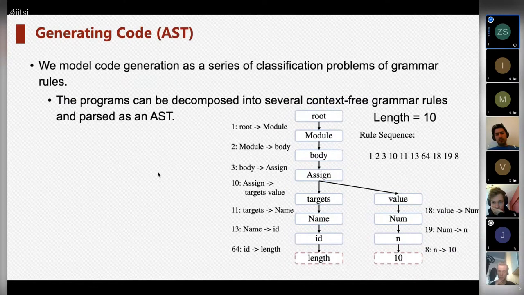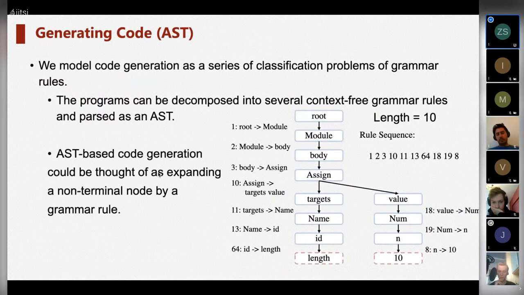To generate such an AST, we model code generation as a series of classification problems of grammar rules. AST-based code generation could be thought of as expanding non-terminal nodes by a grammar rule. For example, the node assign can be expanded by a grammar rule, assign to target value with rule ID 10, and gets two child nodes, targets and value.